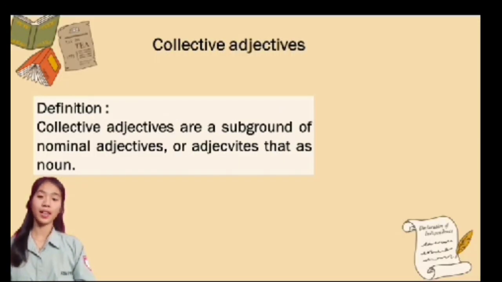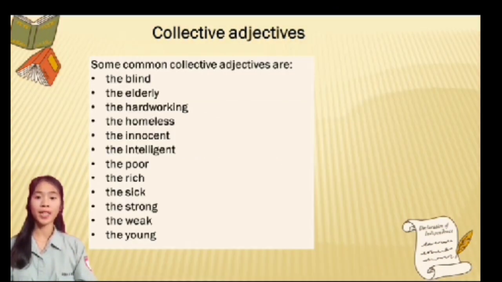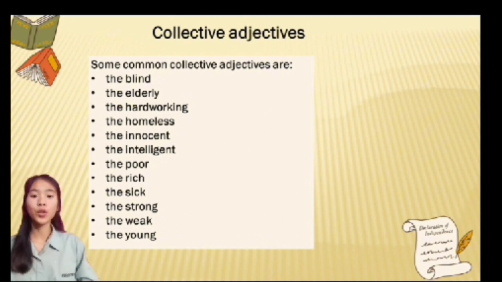The next material is about collective adjectives. Collective adjectives are a subgroup of nominal adjectives, or adjectives that act as nouns, which share the same or similar characteristics. Collective adjectives must follow the definite article, like the homeless, the innocent, the intelligent. Since they are treated as plural, we have to use a plural form for them. You can see in the slide.